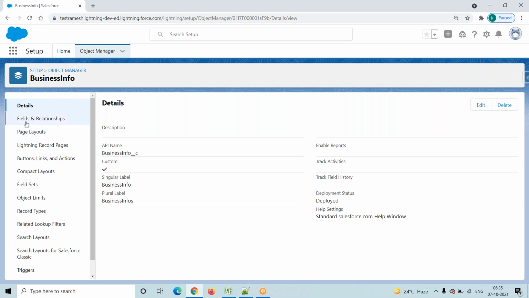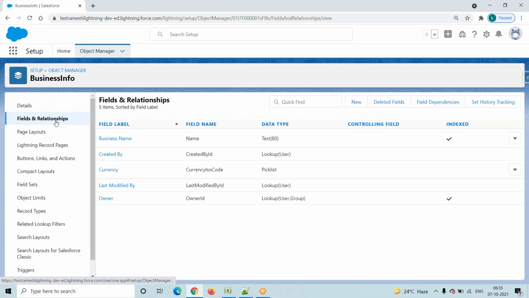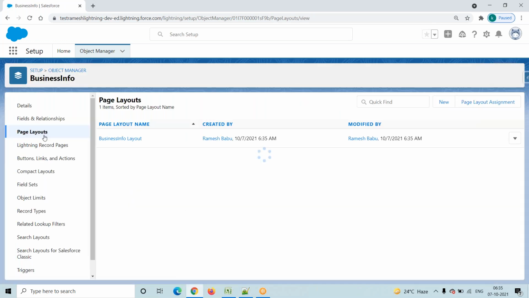Now go to the Fields and Relationships section. Here you have to observe some fields that the Salesforce system provides by default. These fields are called standard fields. Now coming into page layout, the page layout name is the object name plus Layout. By default, the Salesforce system provides one page layout.